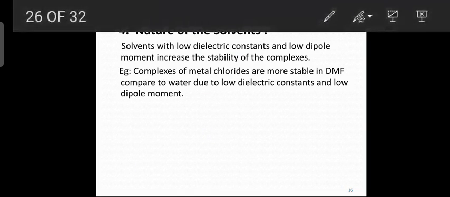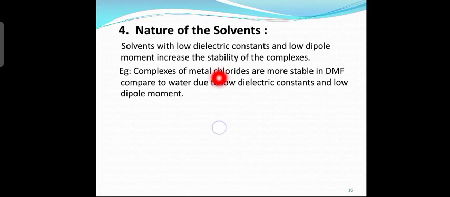Okay. Next slide. Nature of the solvents. Solvents with the low dielectric constants and low dipole moment increase the stability of the complexes. Now, which is the example for that? Complexes of metal chlorides are more stable in DMF. What is DMF? Dimethyl formamide. Compared to water, due to low dielectric constants and low dipole moment.